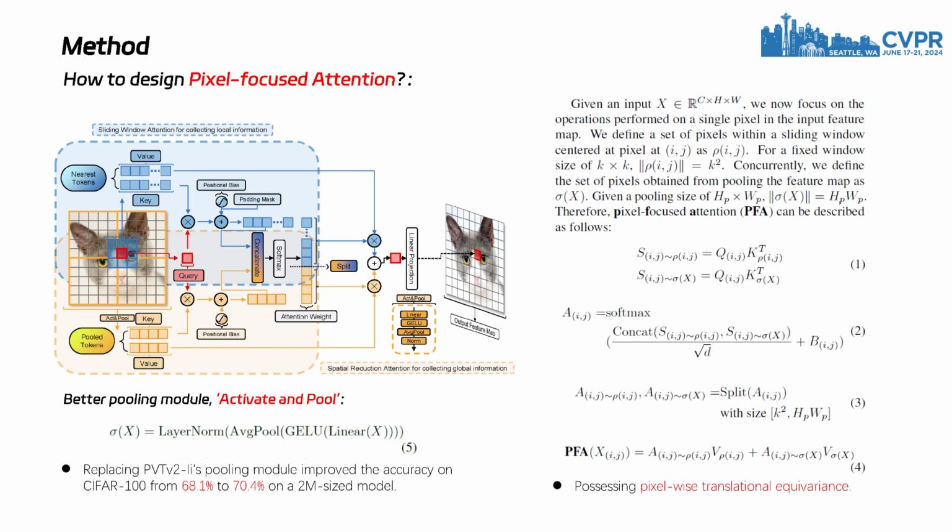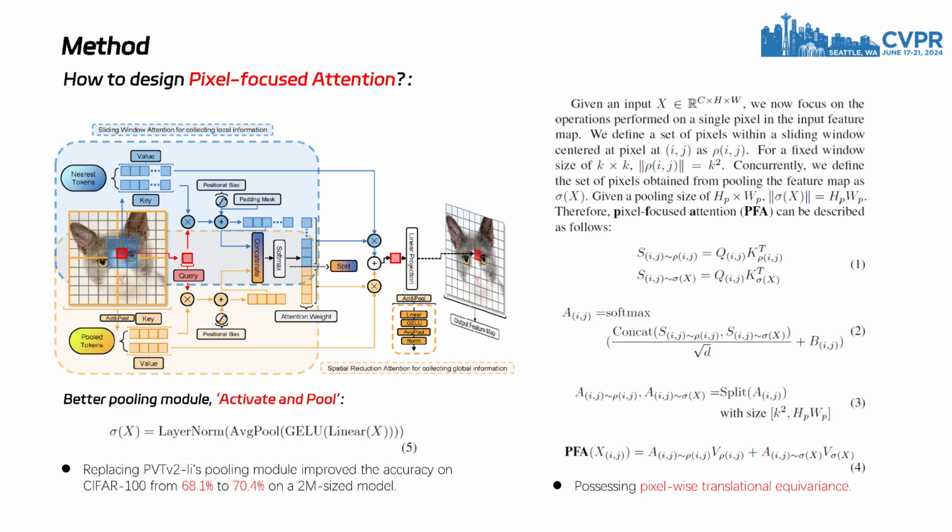After pooling, we once again use layer normalization to normalize the output to ensure variance consistency. The downsampling operator we propose is named Activate and Pool. We replaced the downsampling module in PVTV2-LI with our Activate and Pool mechanism and designed a 2M-sized model for ablation experiments on CIFAR-100. Our module improved the top 1 accuracy of PVTV2-LI from 68.1% to 70.4%, demonstrating the effectiveness of this approach.